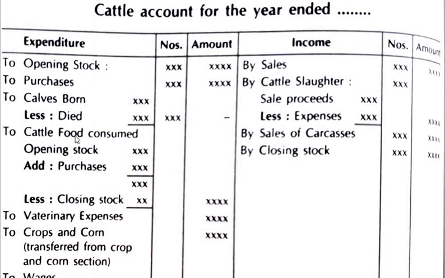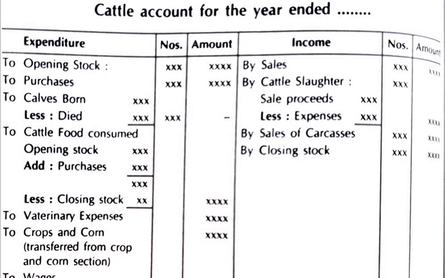To cattle food consumed, so what is the opening stock and what is the purchases and the closing stock. Next, to veterinary expenses. Veterinary expenses are any expenses incurred on the veterinary doctor, or any medicines given to the cow, or in terms of buffalo, that is nothing but veterinary expenses.